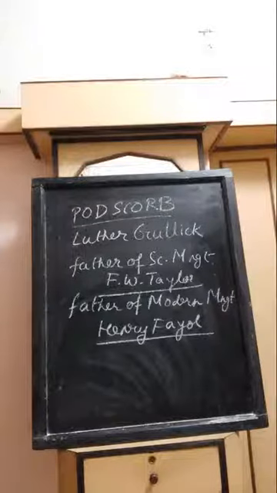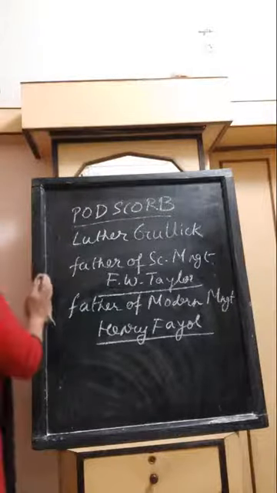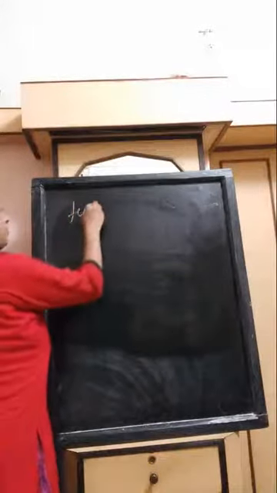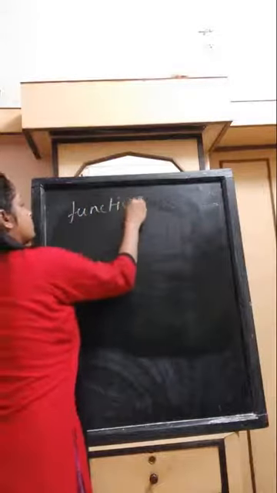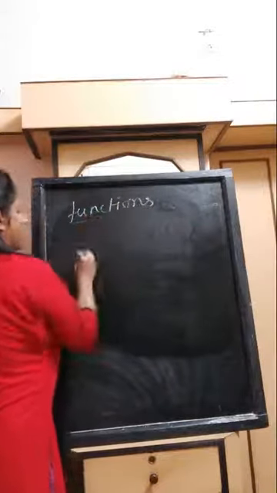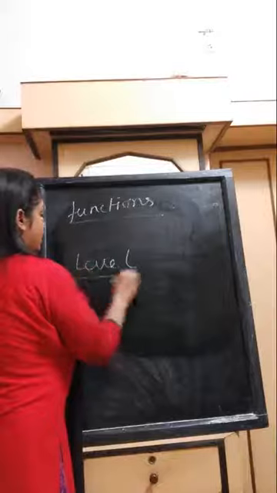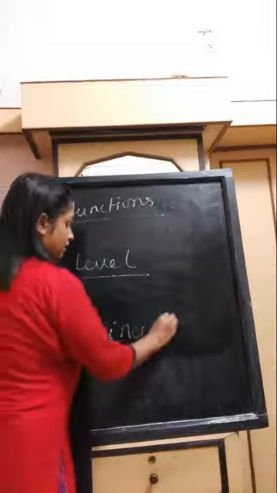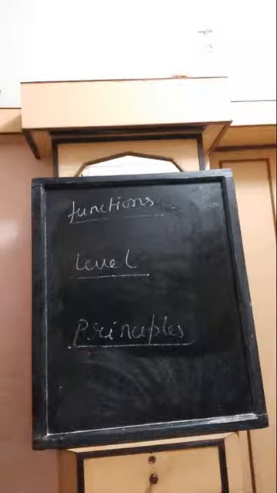Now we come to the next question. Few things you must keep in mind, that is, how many levels of management are there, how many functions of management, because there is a confusion between levels of management, functions of management and principles of management. There is a great confusion between these questions. You may get confused because of the numbers.